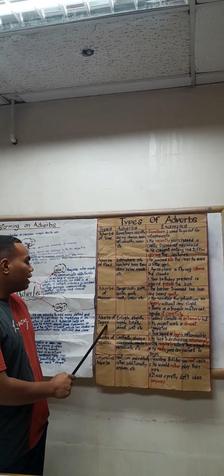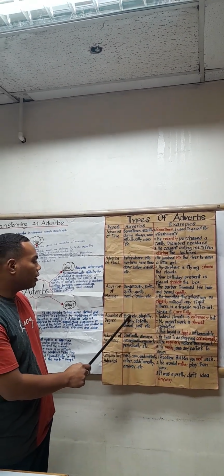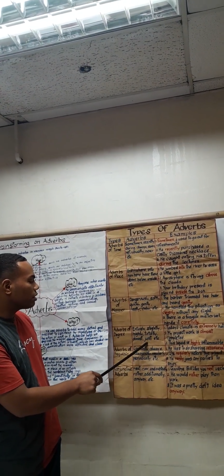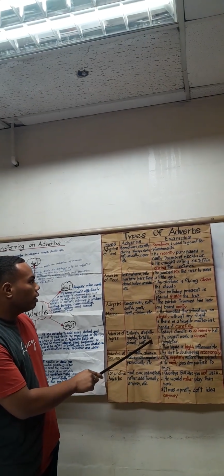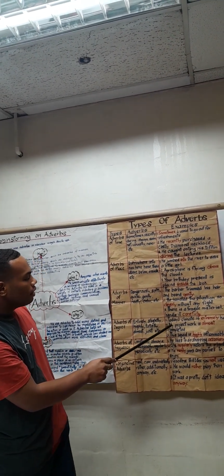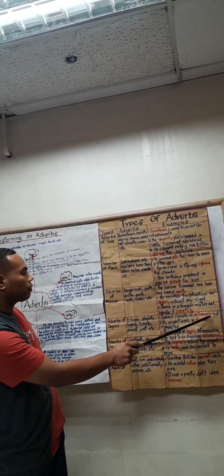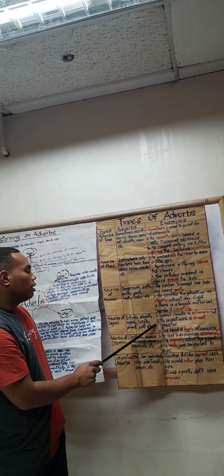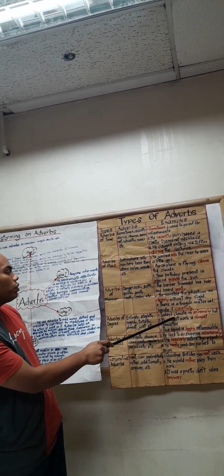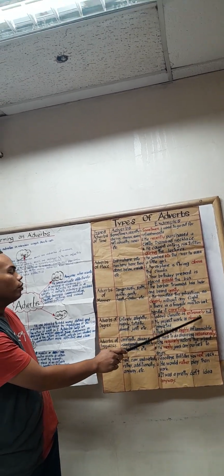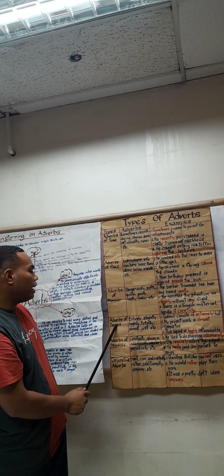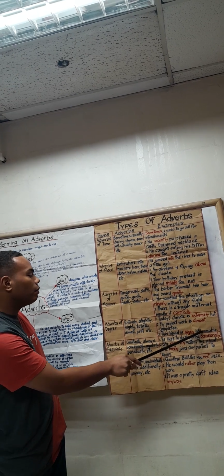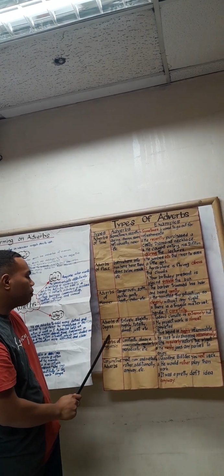Move on to adverbs of degree. Some examples would be entirely, slightly, highly, totally, almost, just, and so on. An example, if we put it in a sentence, would be: today's climate is extremely hot. The word extremely is part of adverbs of degree. The second one would be: my project work is almost completed. The word almost is part of the adverbs of degree. This liquid is highly inflammable. The word highly is part of the adverbs of degree.